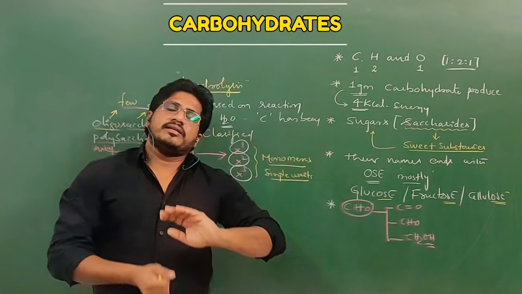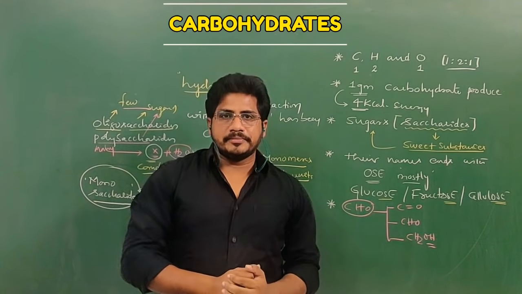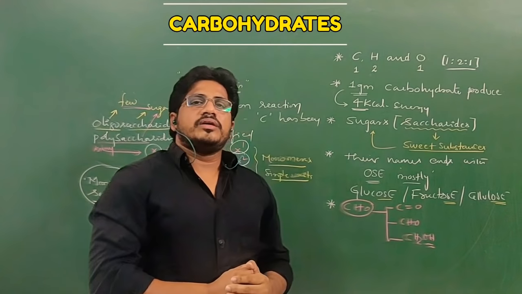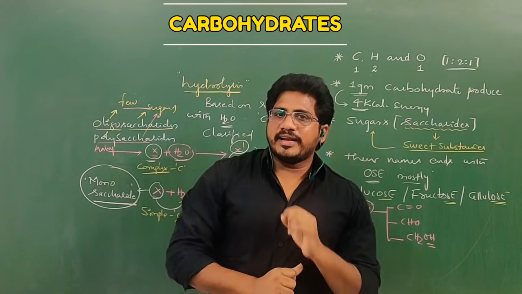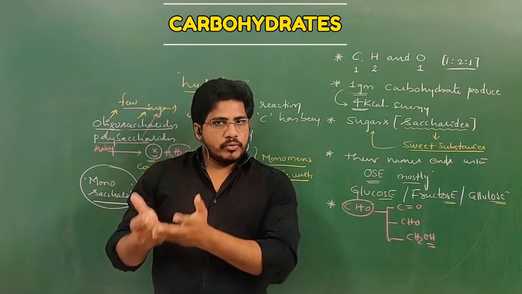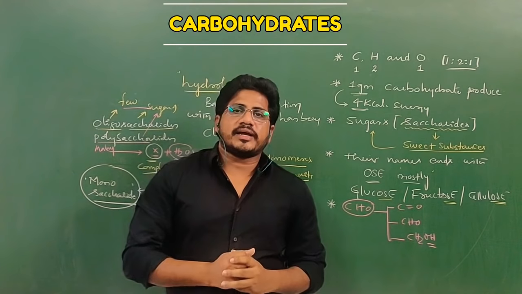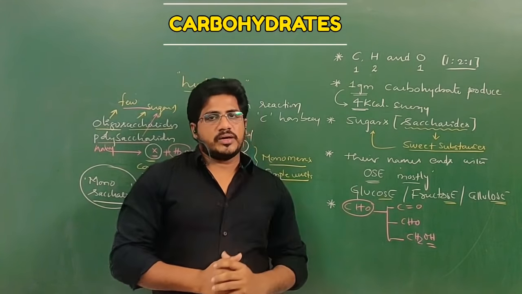A carbohydrate that doesn't react with water is a monosaccharide. This is how carbohydrates have been classified into three according to the reaction with water. What are they? Monosaccharides, oligosaccharides, polysaccharides. Let us discuss them one by one now.